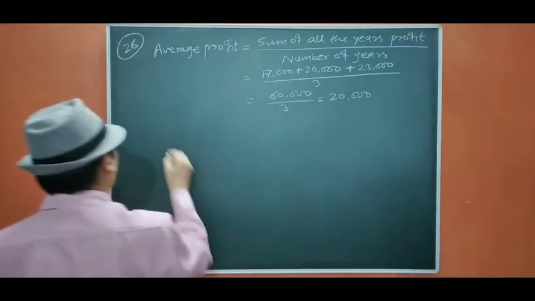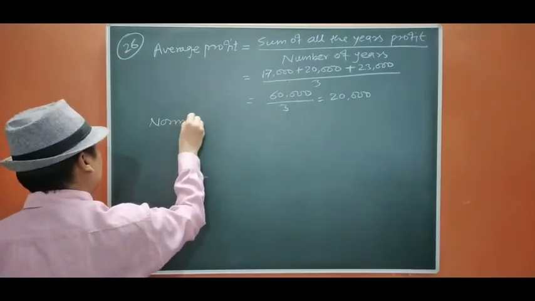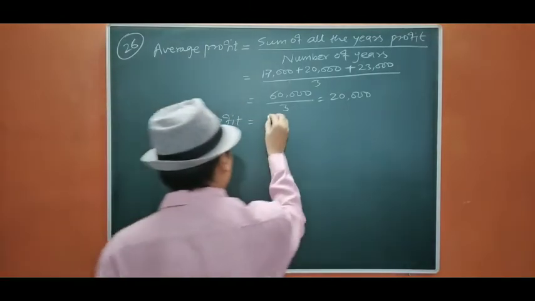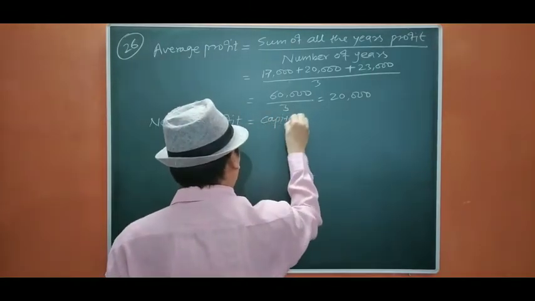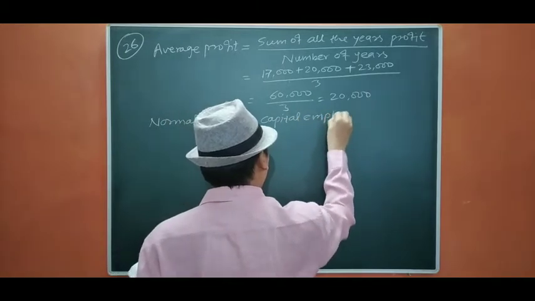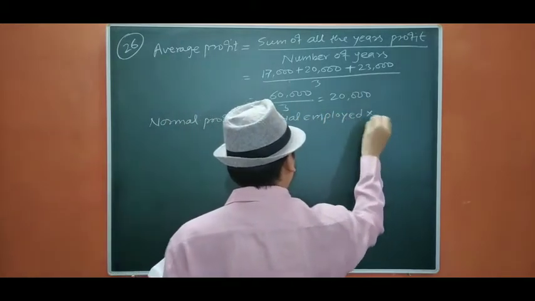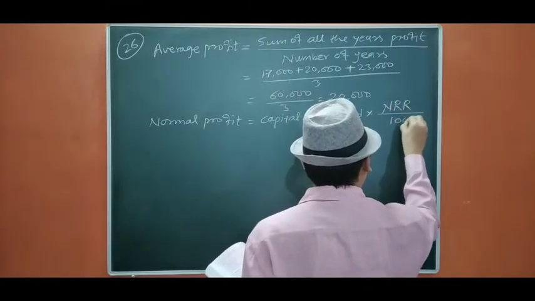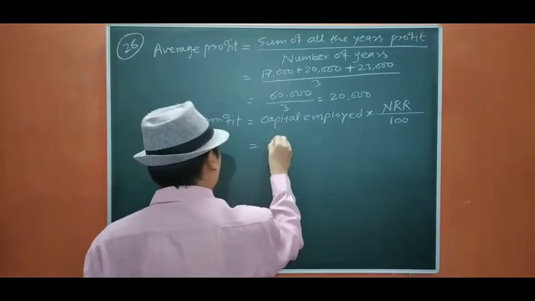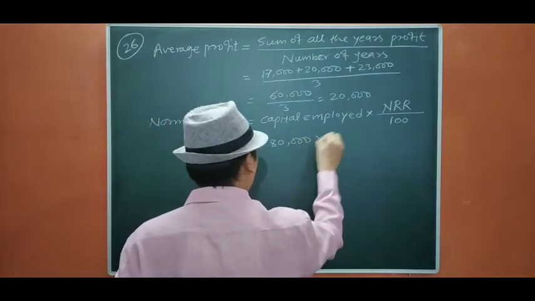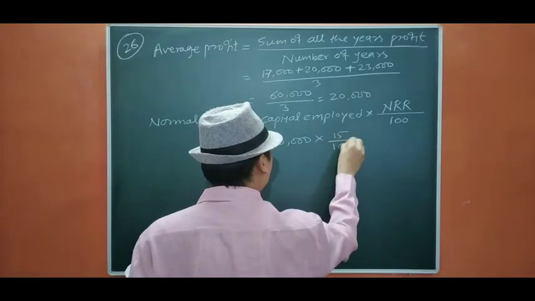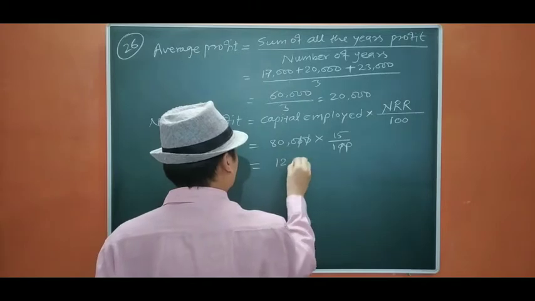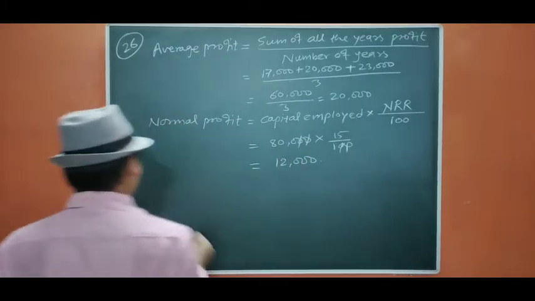Now we are going to calculate normal profit. Normal profit equals capital employed into normal rate of return upon 100. It is given 80,000 and the rate is given 15%, so 12,000.